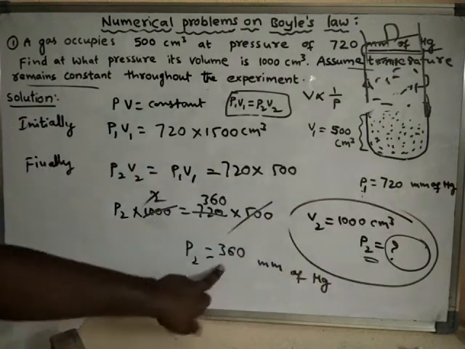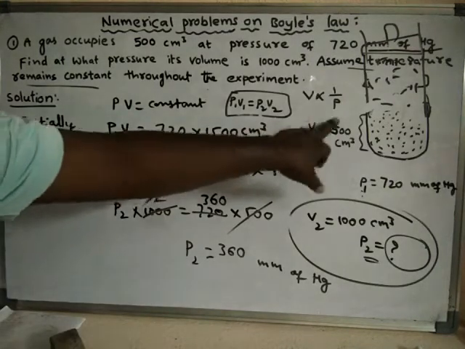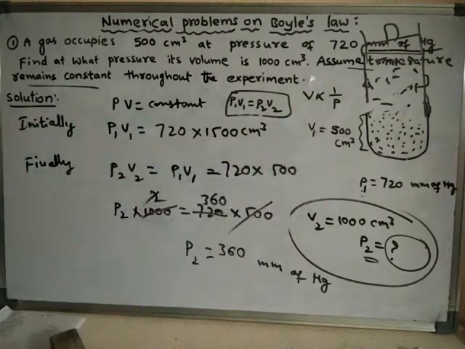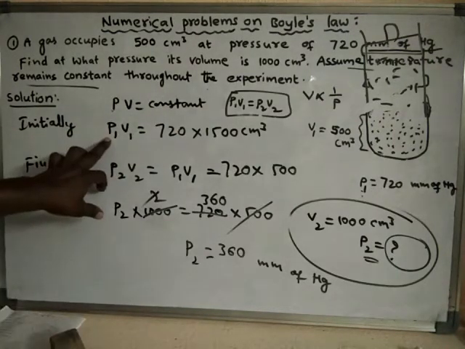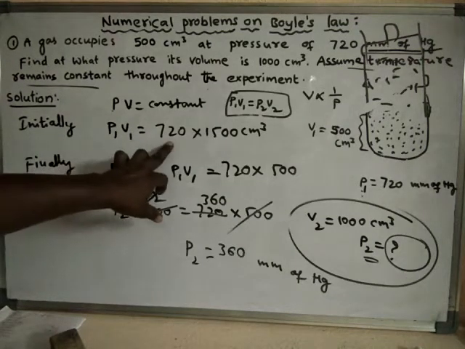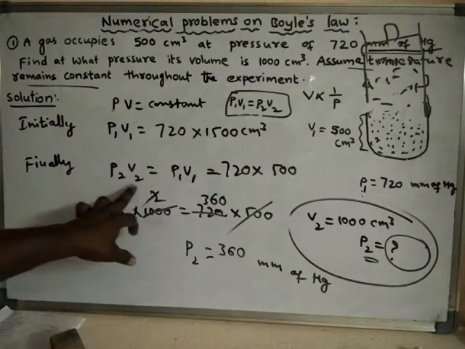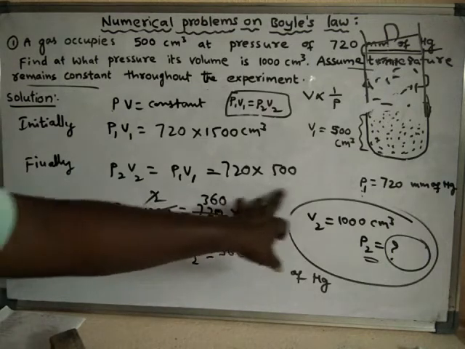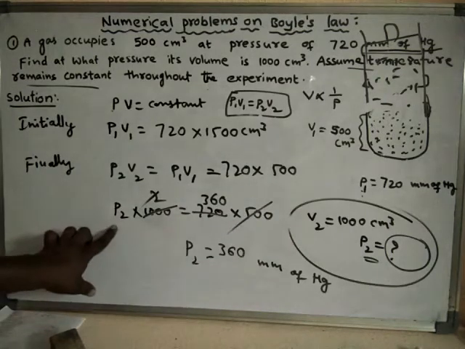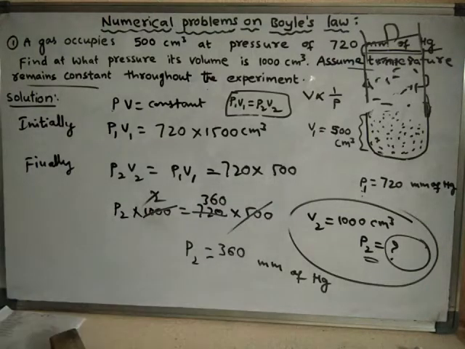720 will become 360. Okay, so like this, because the volume and pressure are inversely proportional to each other, the product of pressure into volume will be equal to constant. So the product of pressure into volume under the initial conditions should be constant. If it is this value, then the product of pressure into volume under final conditions also should be equal to this value. So that means P2 into 1000 should be equal to this much. So finally P2 we got as 360 millimeters of mercury.